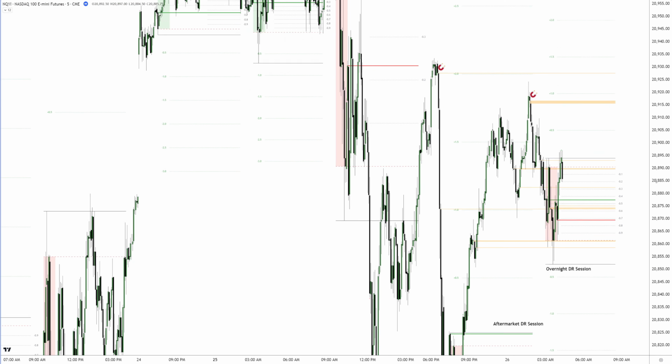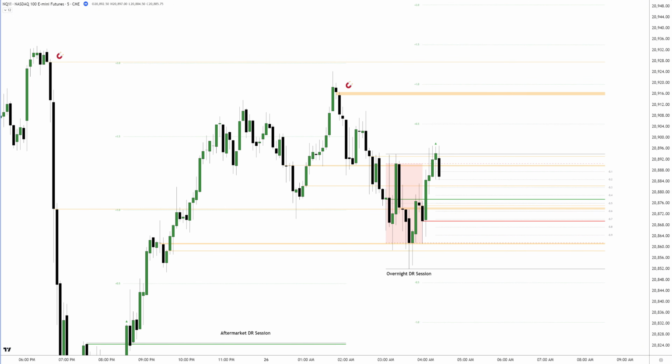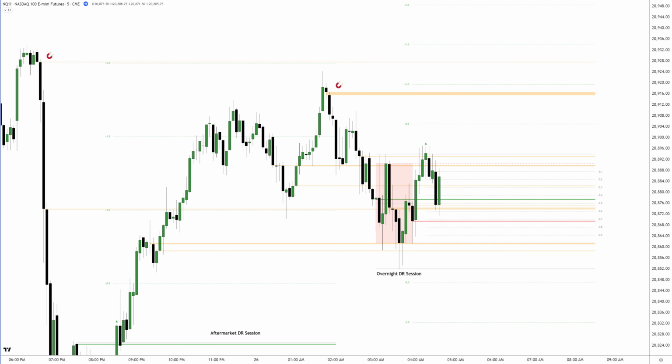Looking to the left, we highlight previous DR session levels. Two levels perfectly align with the current defining range, covering it entirely. To keep the chart clean, we remember them mentally and toggle them on and off when necessary. Now that everything is in place, it's time to wait for a retracement back into the DR with clear rejections from high probability areas. Price retraces lower into the range, showing a solid rejection near the IDR mid and several previous volume imbalances. A trade opportunity presents itself here, but the setup offers less than 3 Rs.